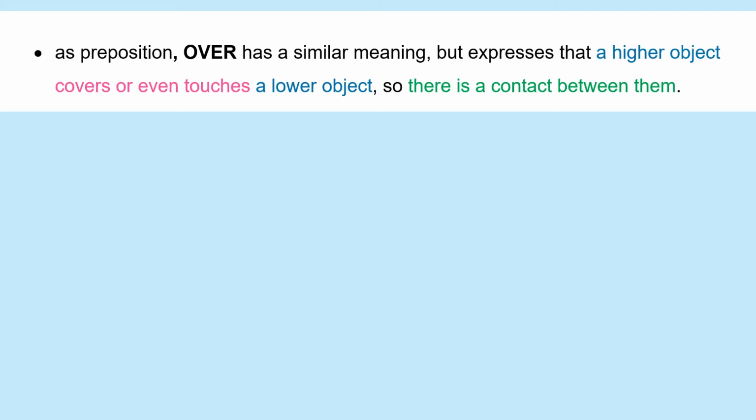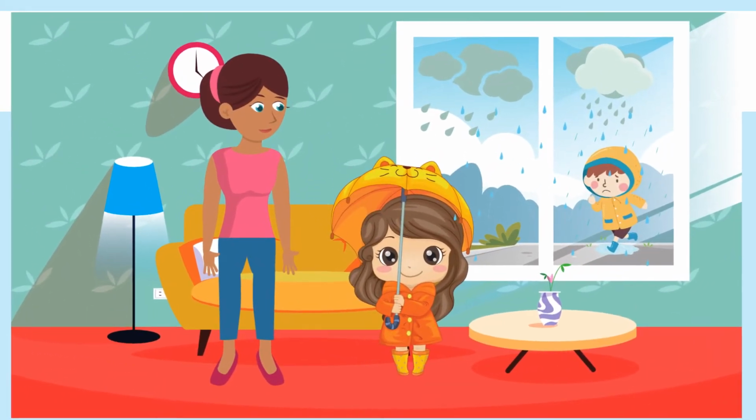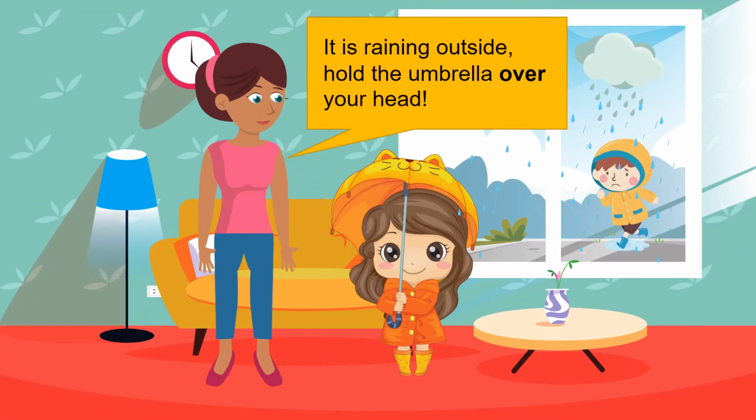As prepositions, over has a similar meaning but expresses that a higher object covers or even touches a lower object, so there is a contact between them. It is raining outside. Hold the umbrella over your head. It covers.